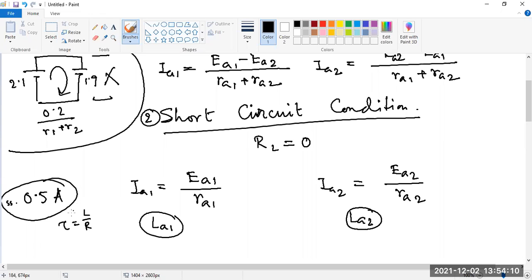So L by R is called the time constant of the machine. If L is very large, then it may be in the order of 0.5 or 0.1 second. Otherwise, for the L values we have in this type of machine, it takes in the order of milliseconds. Now you see, but for a fan, the main output is the speed.